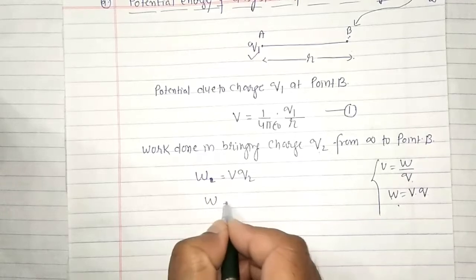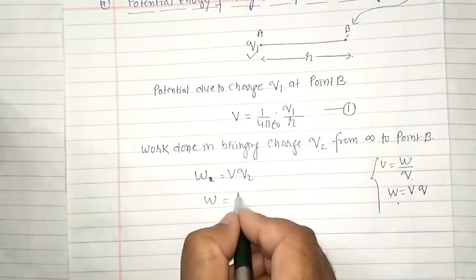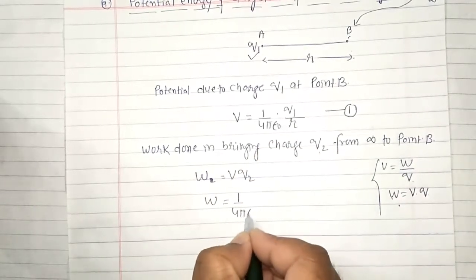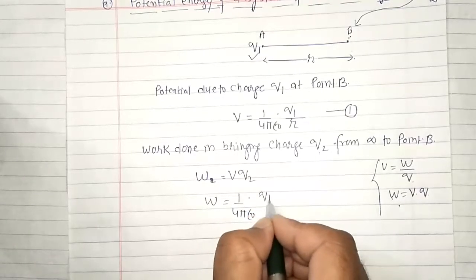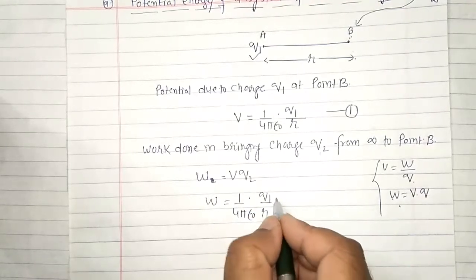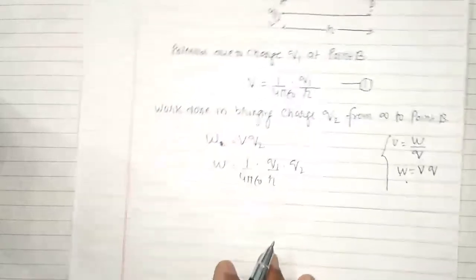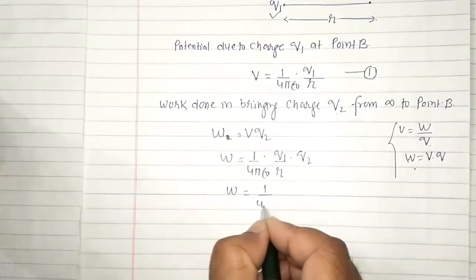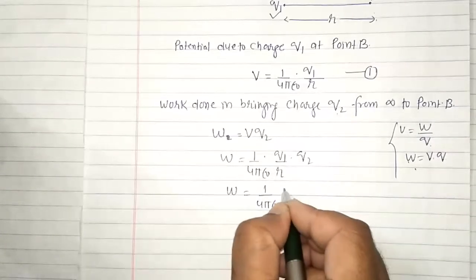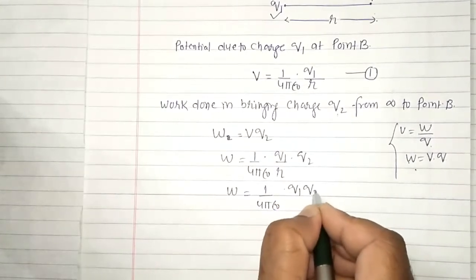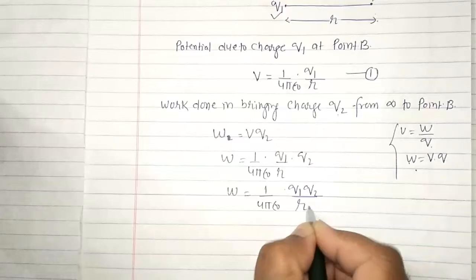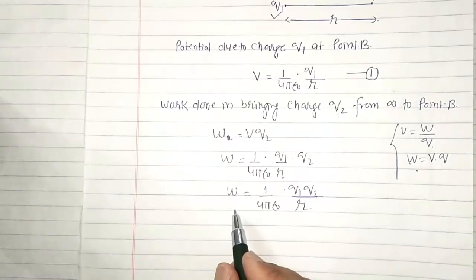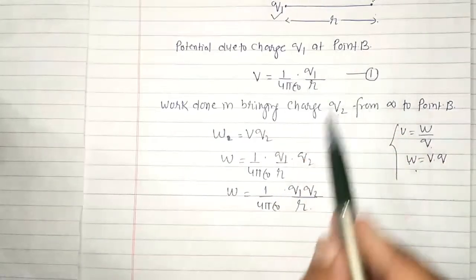So work done W is equal to V, and V is equal to 1 upon 4 pi epsilon naught Q1 by R, into Q2. So W is equal to 1 upon 4 pi epsilon naught Q1 Q2 by R. This work has to be done to assemble these two charges.